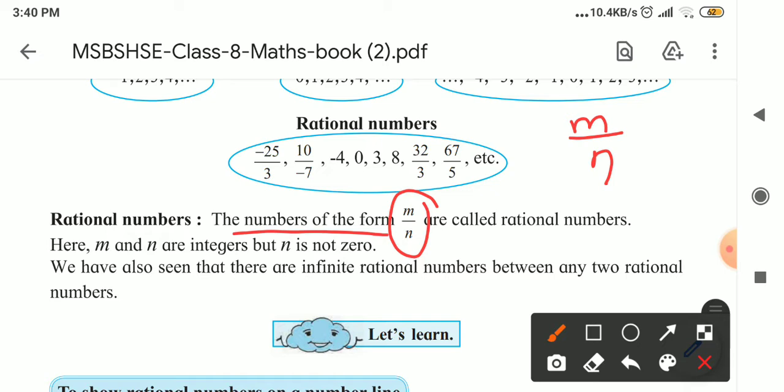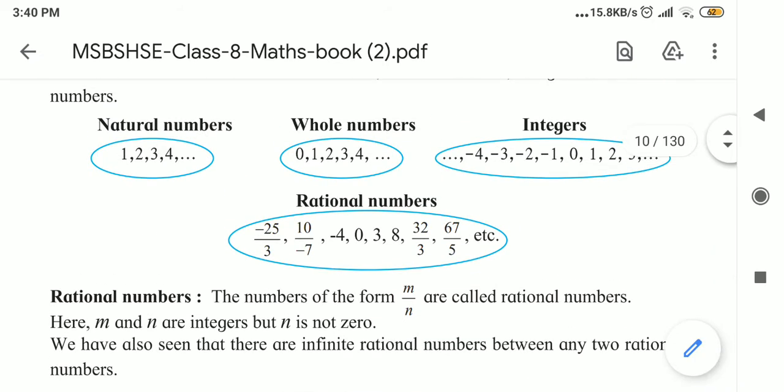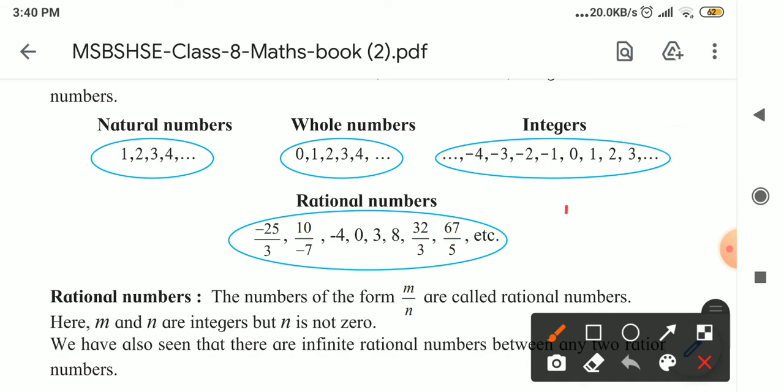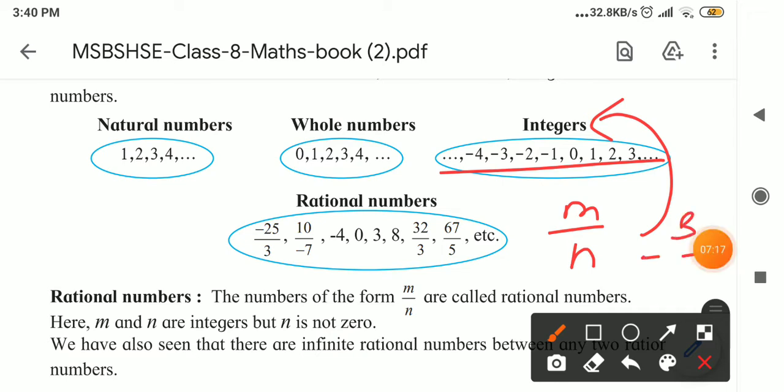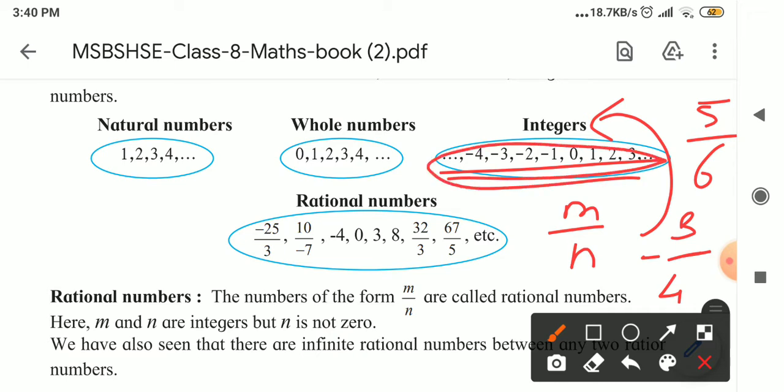But one more thing is that m and n are integers. Means the values of m and n may be integers, positive or negative, like -3 upon 4, or 5 upon 6, which is also a rational number. You can choose any integers, and then these numbers are called rational numbers.